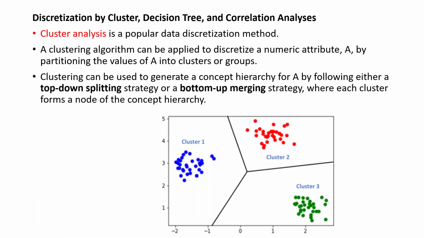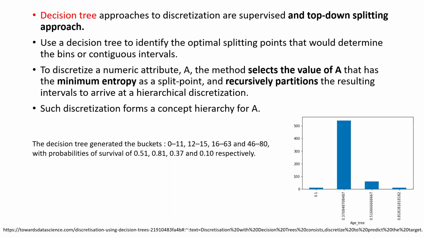For example, a clustering algorithm can also be used to generate a concept hierarchy for A, by following either a top-down splitting strategy or a bottom-up merging strategy. Bottom-up means grouping one after another and then going to the top level by grouping together. But top-down means it will have everything, so we classify and then remove something. That's why we can say this is top-down and this is bottom-up, right?